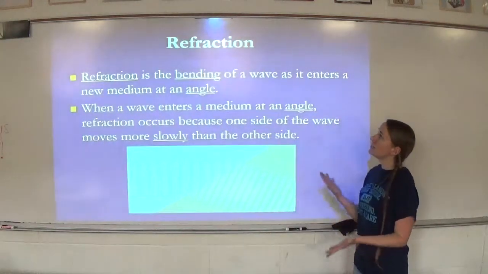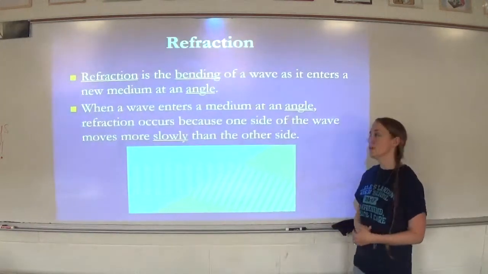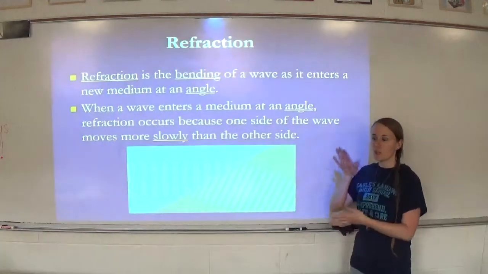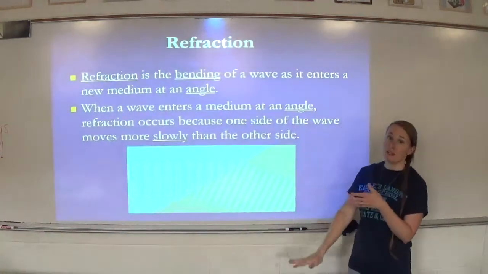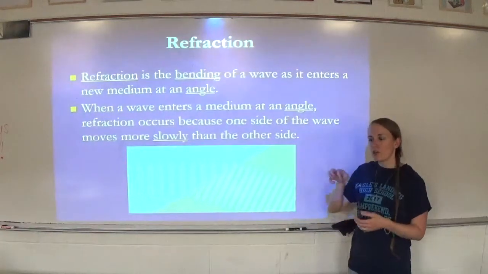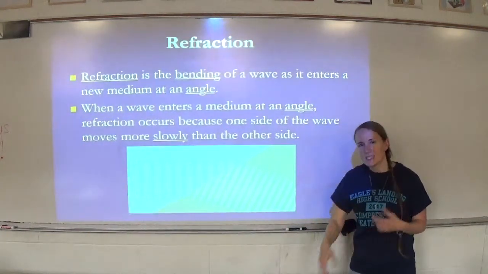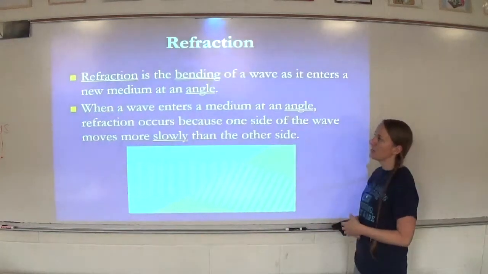Refraction, on the other hand, is the bending of a wave as it enters a new medium at an angle. So let's say we have light and it's going from air to water. That would be a new medium, and so it bends as it goes through the water. That's why when you try to reach for something in the water, sometimes it's not exactly where it looks like it's going to be, because the light has been refracting.